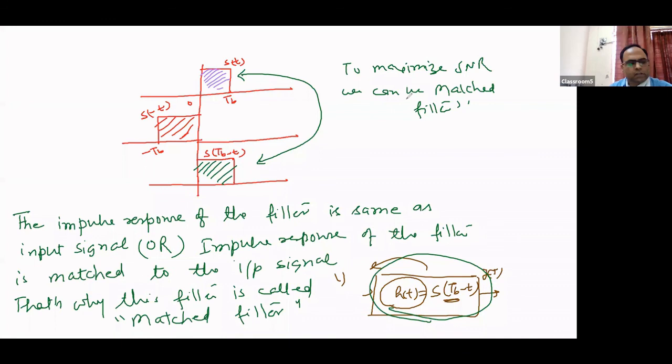In the next lecture, we will start with quadrature amplitude modulation. Today we had to discuss the matched filter because again and again we are using the matched filter in the receiver. In the PAM receiver, we have used a matched filter. In the QAM receiver, again we will use a matched filter. So I think you should know something about the matched filter. That's why I discussed the matched filter today in the class. Next class we will discuss quadrature amplitude modulation.